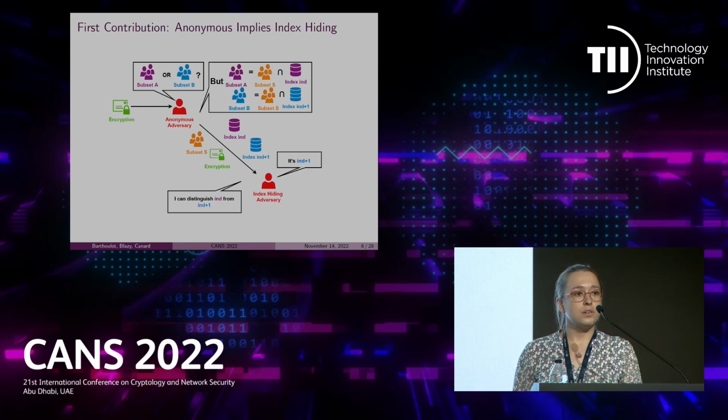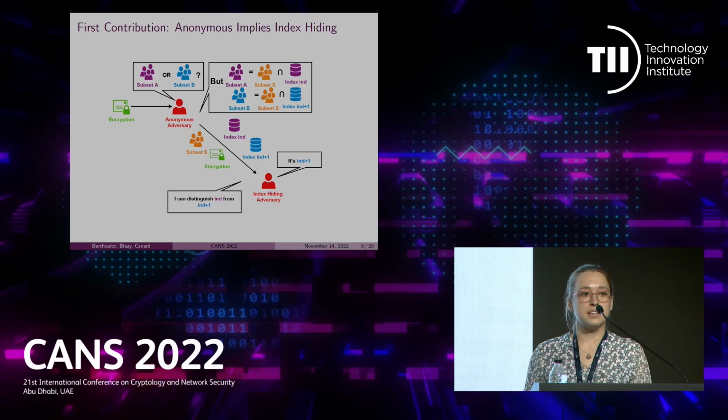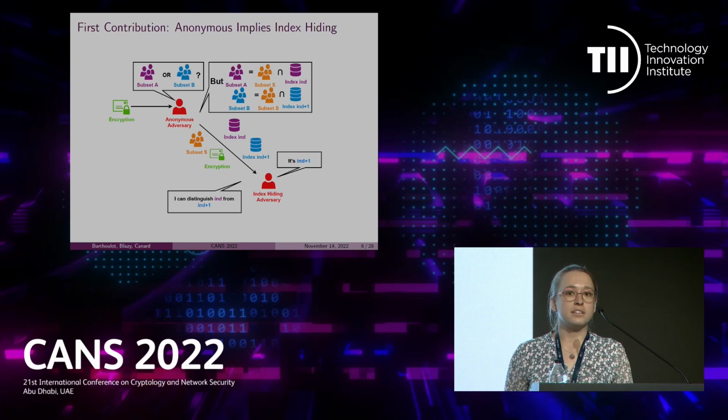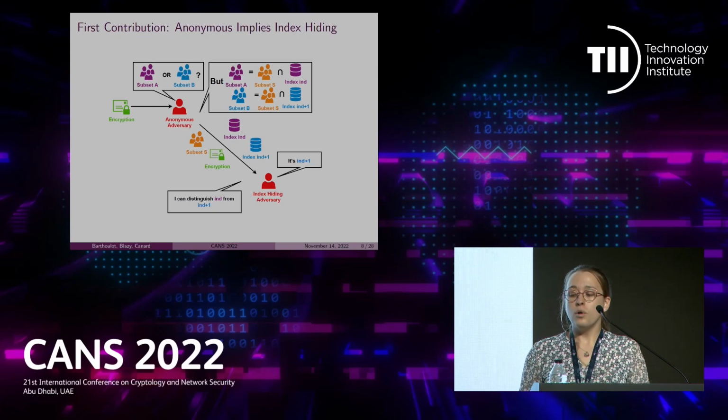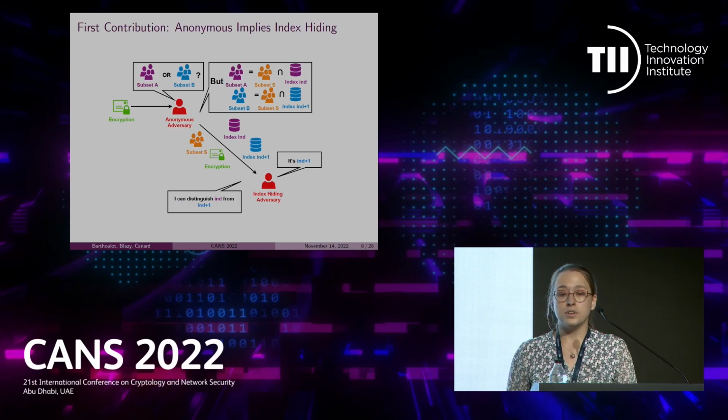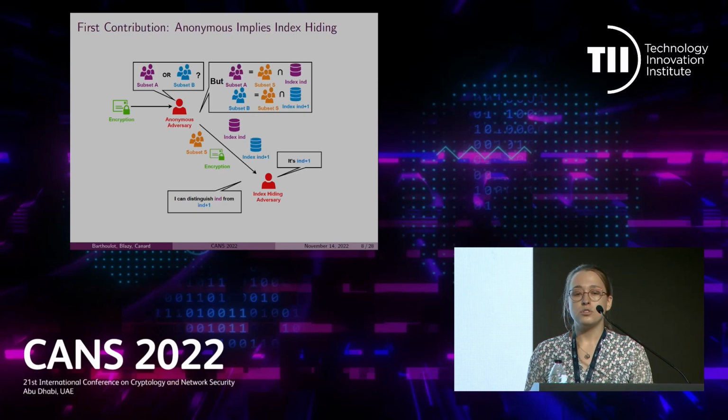This is possible if, for a given subset S and an index int, we define subset A as being the subset of all users in S that have an index greater or equal to int, and subset B is defined as being the subset that has all users of S that have an index greater or equal to int plus 1. Doing so, the challenge ciphertext received by the anonymous adversary will match the challenge ciphertext expected by the index hiding adversary, and thus the former will be able to use the latter's guess to win the security game.